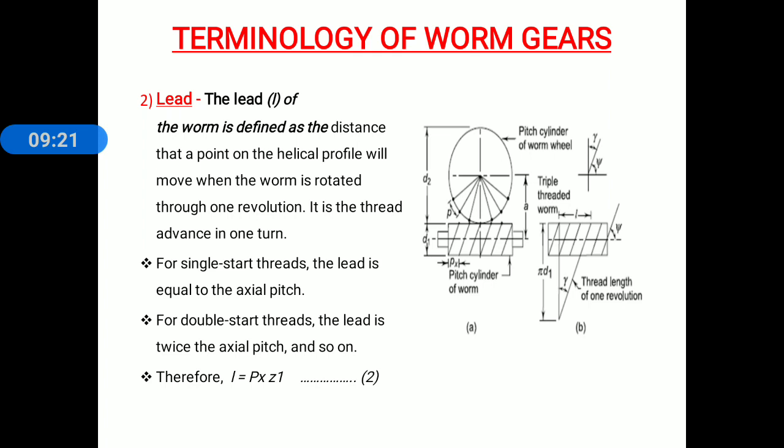For single start threads, the lead is equal to axial pitch. For double start threads, the lead is twice the axial pitch. Therefore, lead is further defined: lead is the product of axial pitch and number of starts. Therefore, small l is equal to Px into Z1. Consider equation number 2.